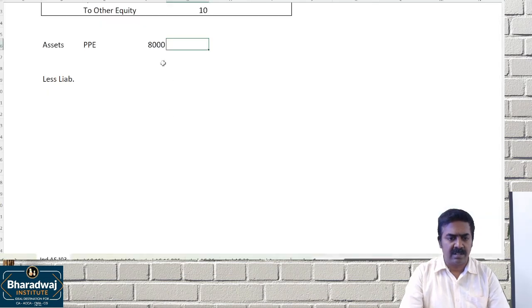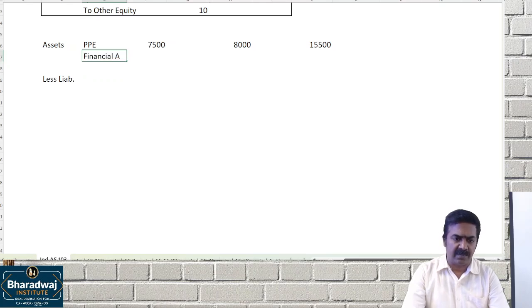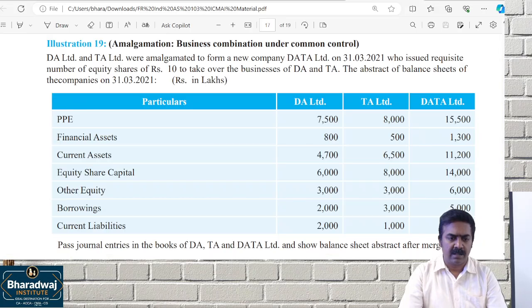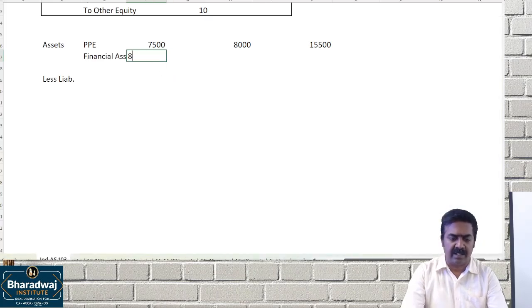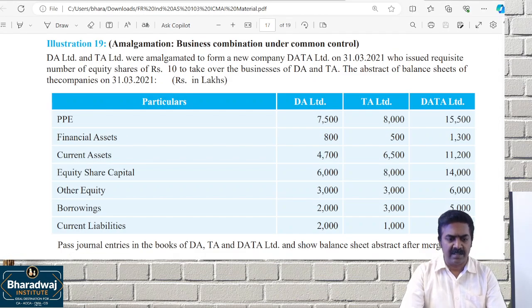The total will be 15,500. Then the next one given is financial assets, 800 and 500, total 1,300. Then current assets, 4,700 and 6,500, total 11,200. Now the liabilities. What are the liabilities?